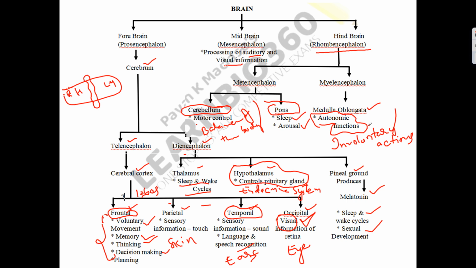So this is about the brain in short and sweet. Try to remember the functions of each and every lobe and every part discussed here. After listening to the lecture once or twice, try to make this flowchart without seeing. Okay.